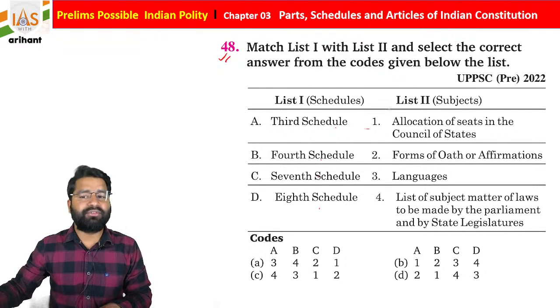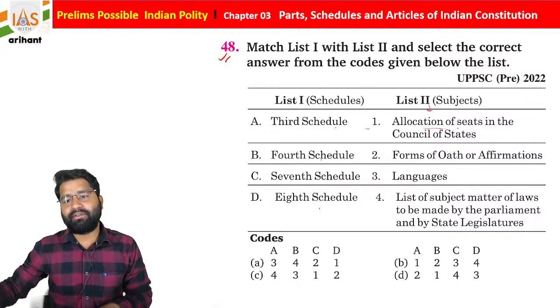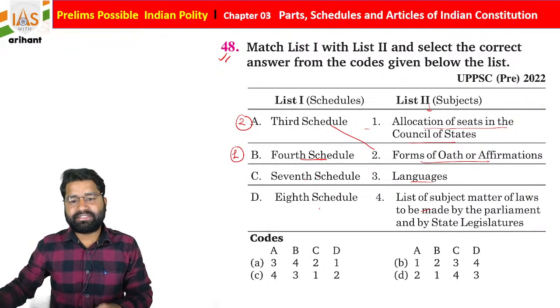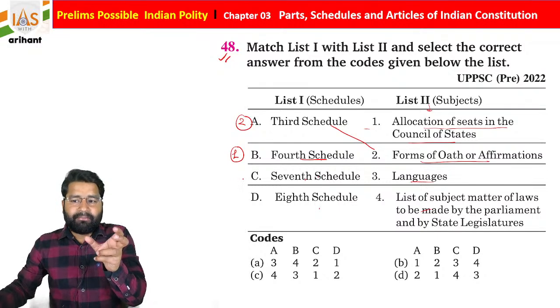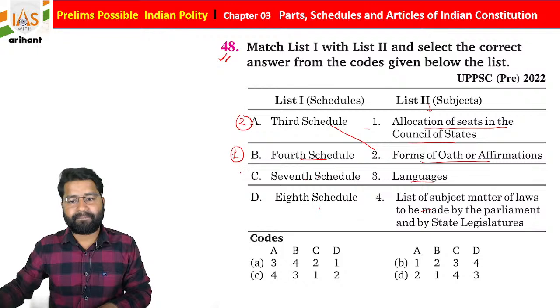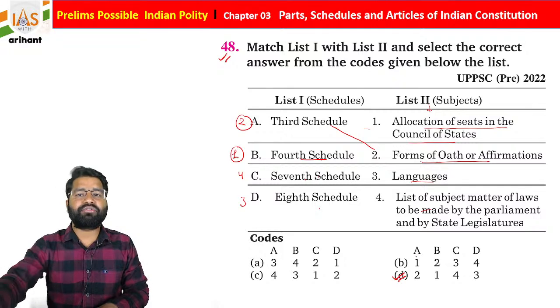So third schedule, as you know, you have to see the subject: allocation of seats of Council of State, oath and affirmation, language. So oath and affirmation is under the third schedule. So A2. Fourth schedule, allocation of seats, B1. Seventh schedule is about the subject matter of law to be made by Parliament and by state legislature. So this will be part of the seventh schedule, students. And the eighth schedule contains the languages. So option D is going to be correct for the same.